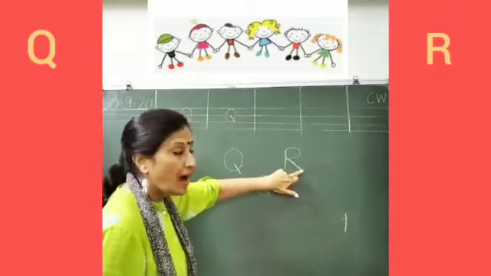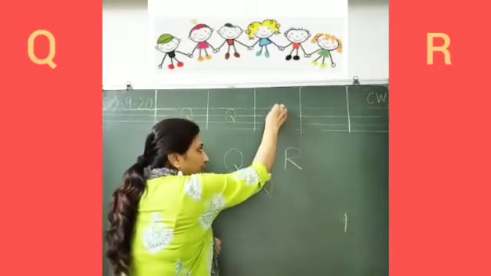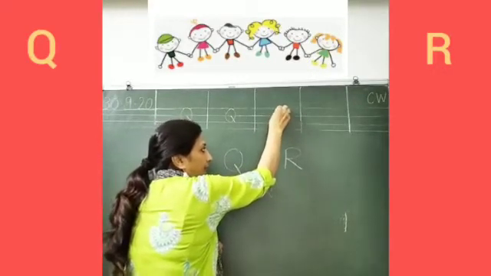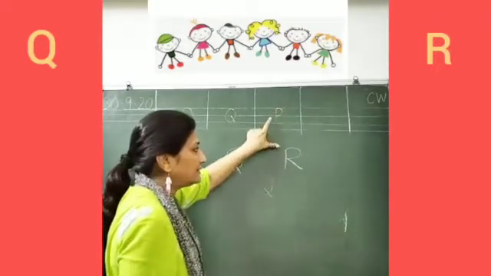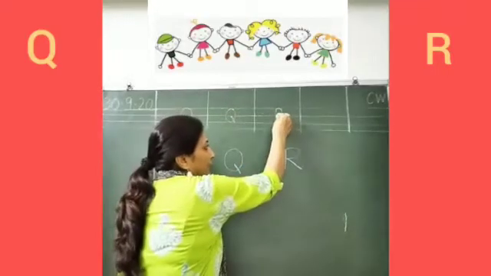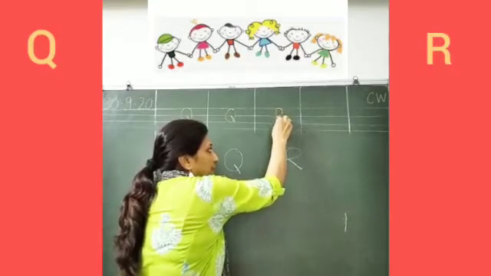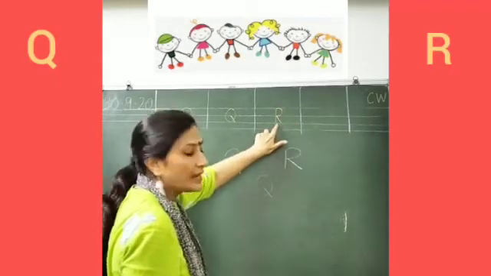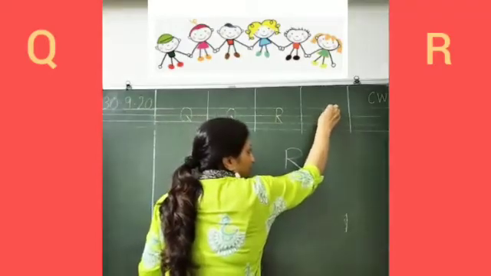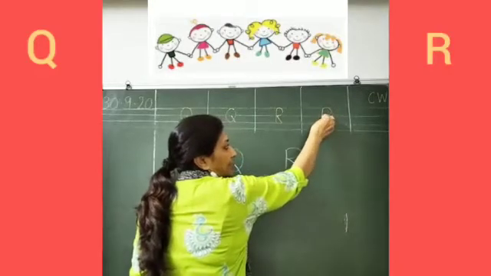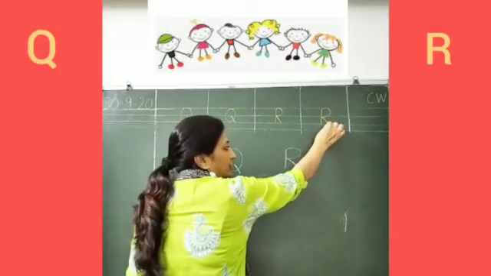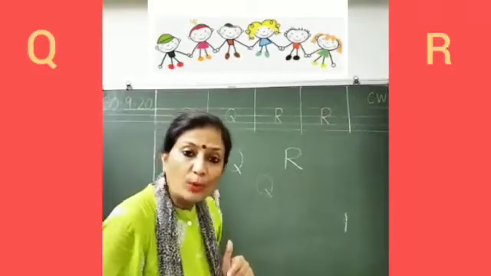Now this is R. R is also very simple. You all know to write P. We will make standing line and reverse C. This is P. You all know to make P. And from this first blue line, you will come down and make a slanting line like this. And this way, you will write R. Again, we will first write P and a slanting line starting from this first blue line, and we will touch here on this second blue line.